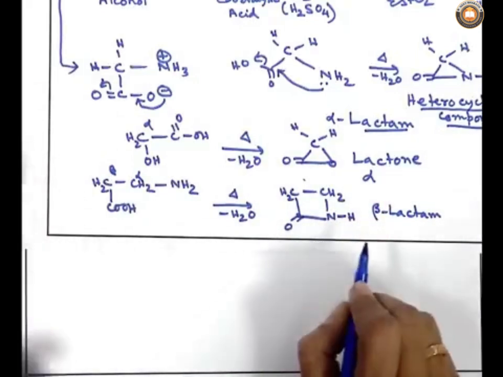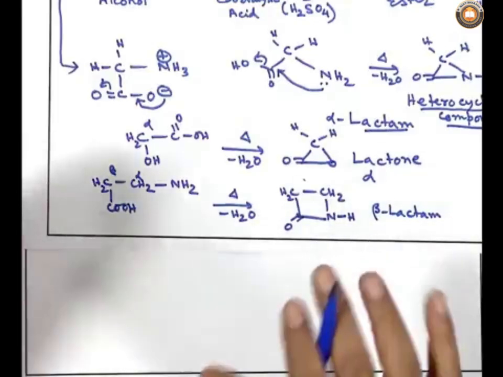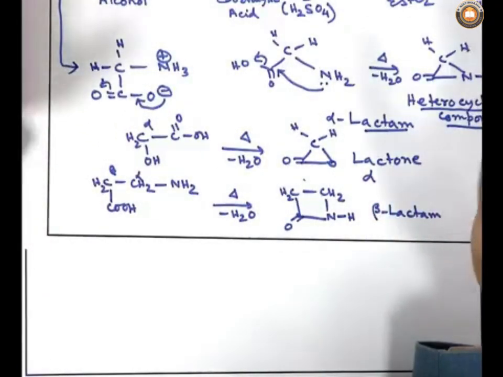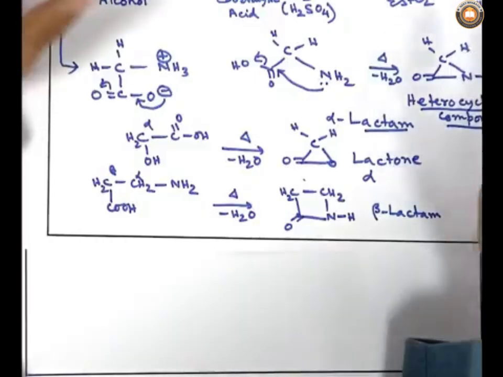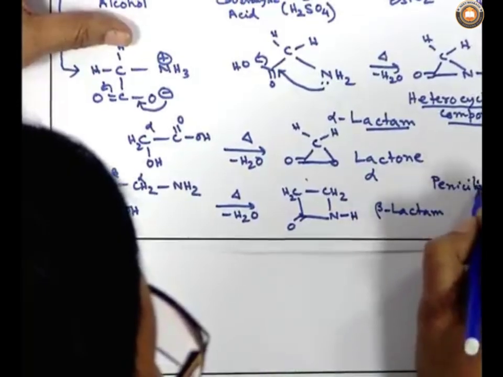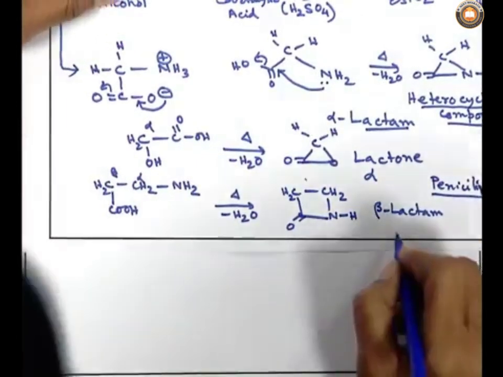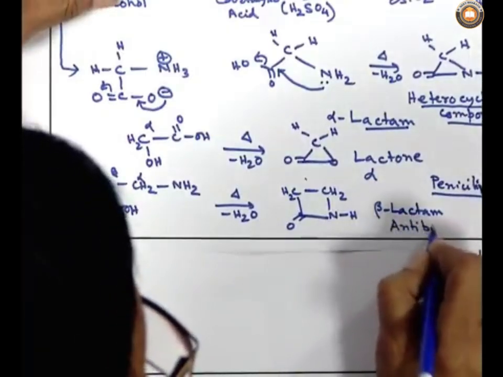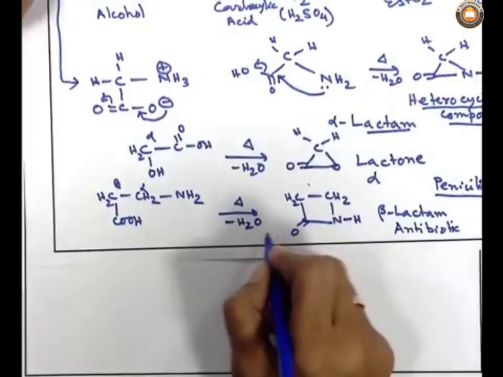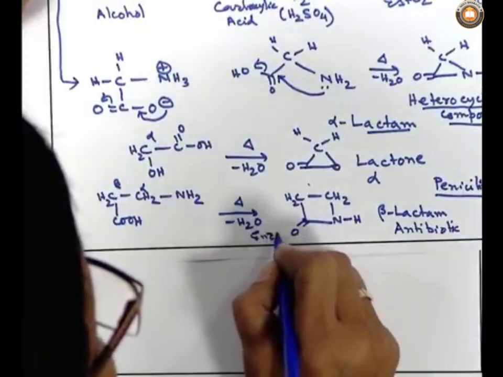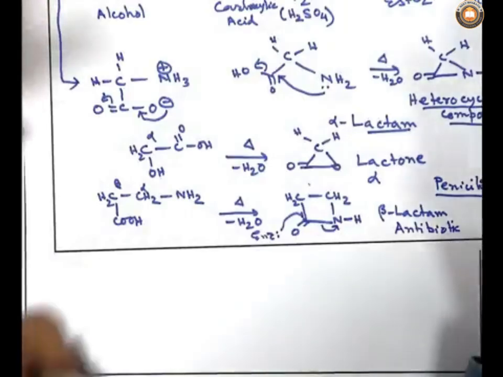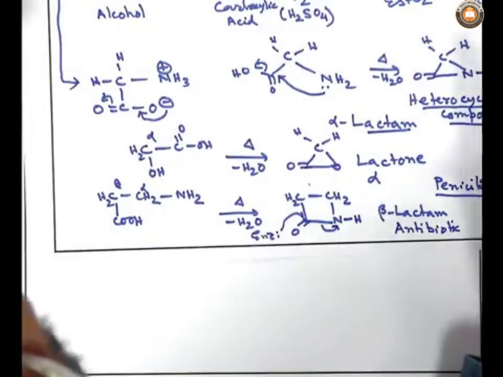And why did I write this thing? The answer is very simple. This type of structure or structural moiety is present in many interesting compounds. One of them is penicillin, and you know penicillin is an antibiotic. So, antibiotic activity is because of the opening up of the lactam ring, where the enzyme comes and opens up the carbon nitrogen bond, and beta lactamase is the enzyme which helps.